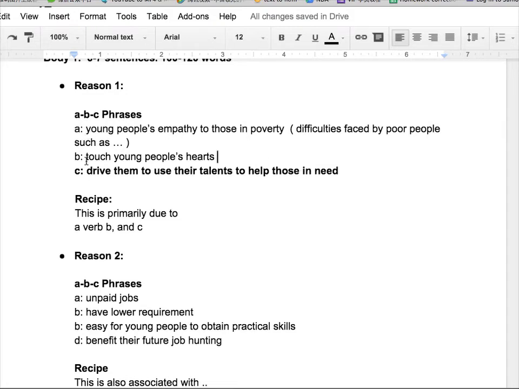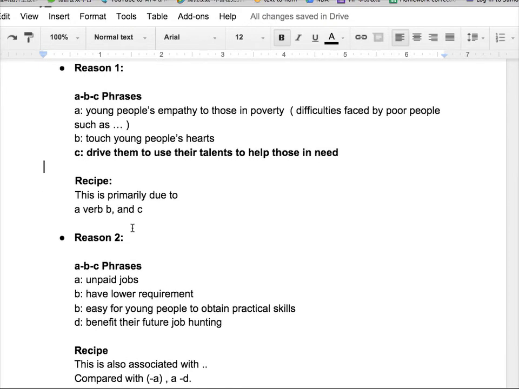So ABC are phrases, 3 phrases or 4 phrases, and they follow an order. So A happens, young people have the feeling to the poverty, and then B happens, these will touch young people's hearts. And then C happens, drive young people or motivate them to use their talents to help those in need. So I didn't use very difficult phrases in this A, B, C.